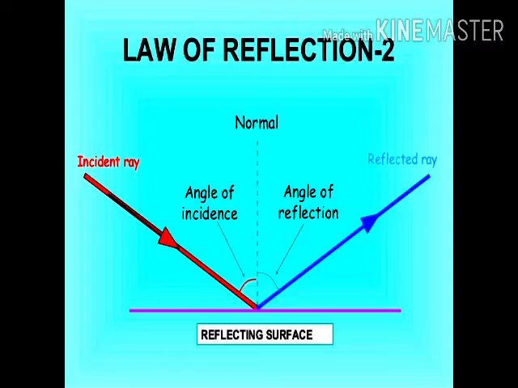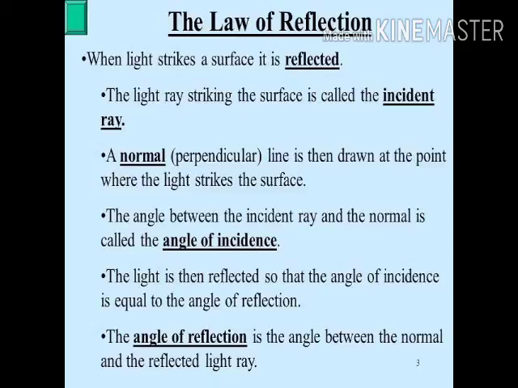Next, laws of reflection. See the incident ray, angle of incidence, angle of reflection, normal, reflected ray and reflecting surface. Down is a mirror. The law of reflection: when light strikes a surface, it is reflected. The light ray striking the surface is called the incident ray. A normal, a perpendicular line, is then drawn at the point where the light strikes the surface.